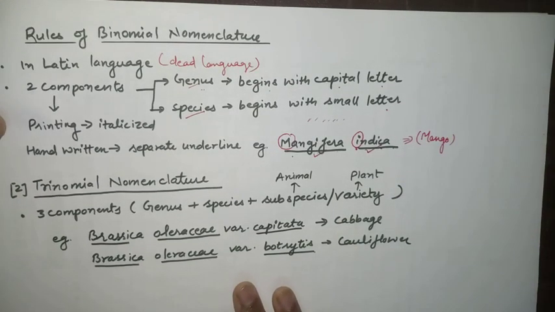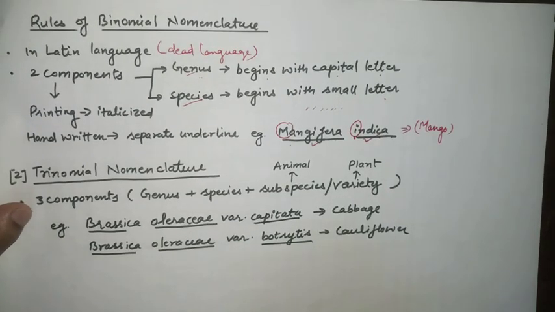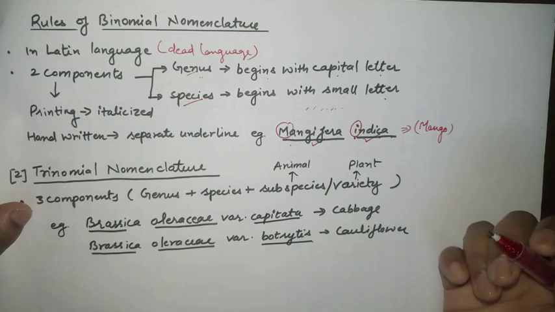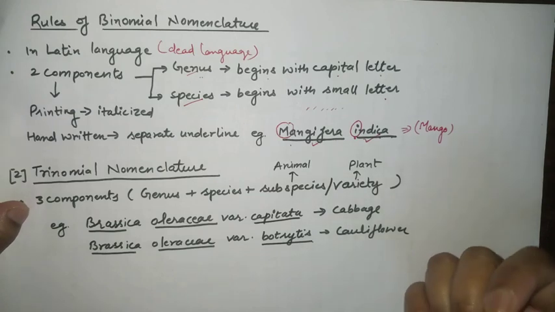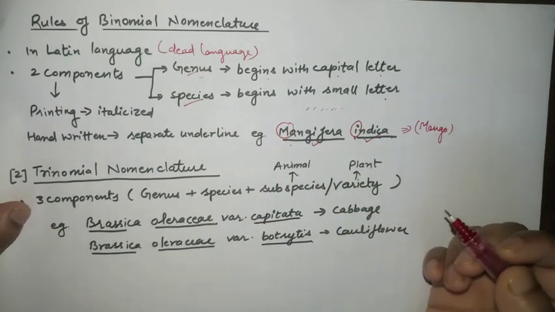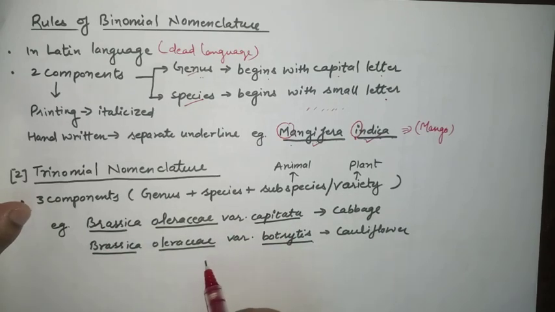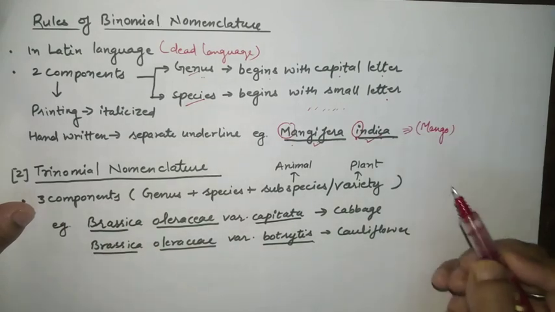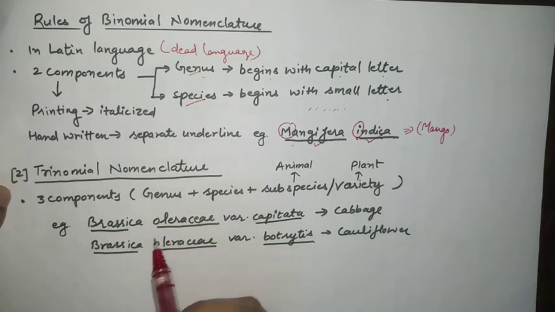So if you see some more names, or some more species, you can see that the scientific name consists of 3 components. What are these things? Then you will think that we have done only binomial nomenclature. So how can we understand what these are? Brassica oleracea capitata, Brassica oleracea botrytis. What is it? It comes under the trinomial nomenclature. Tri means 3 components. Now we are having 3 components.